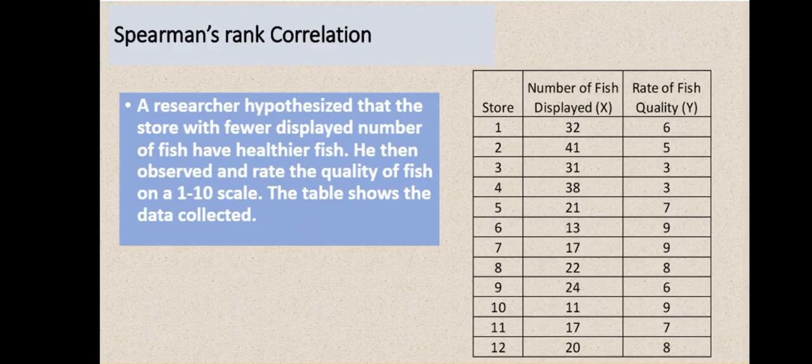Okay, so let's have an example here. So a researcher hypothesized that the store with fewer displayed number of fish have healthier fish. He then observed and rated the quality of fish on a 1 to 10 scale. The table shows the data collected. So here, we have different stores, and there are 12 stores, and then the number of fish displayed, which is X, and the rate of fish quality, that is for Y.